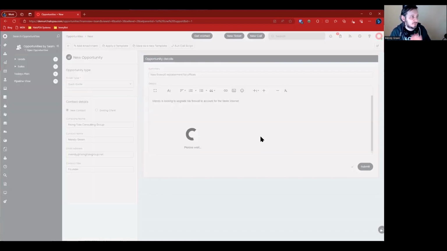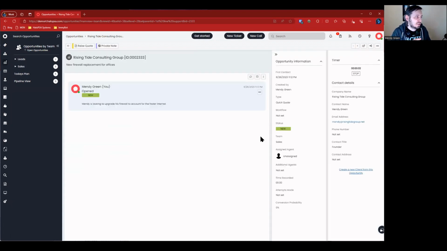All right, so now in this case, what we're going to want is some sort of quote that includes the firewall. We're going to want to have project labor to install the firewall, and ideally a project that contains the tasks required to install this firewall. So how does this work?